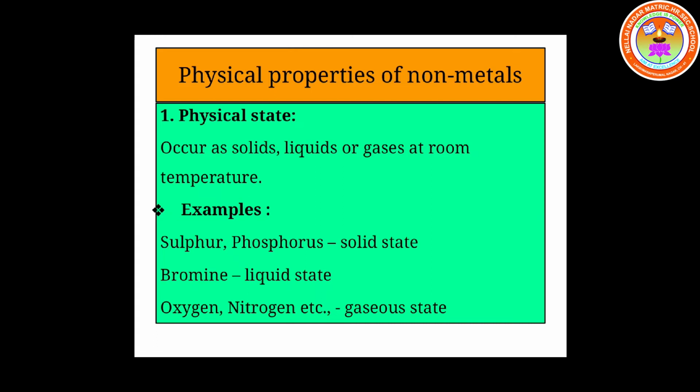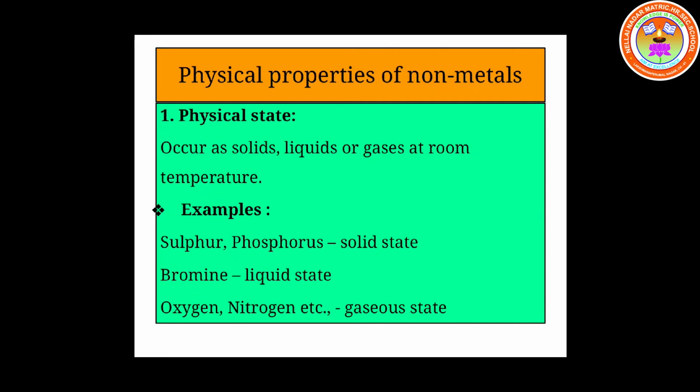At room temperature, non-metals may be solids or liquids or gases. Examples for non-metals that are solids at room temperature are sulfur and phosphorus. Bromine is a non-metal which is present in its liquid state.